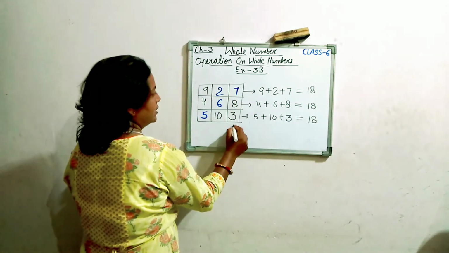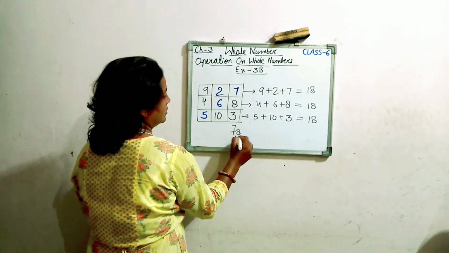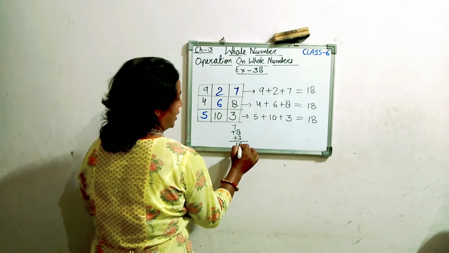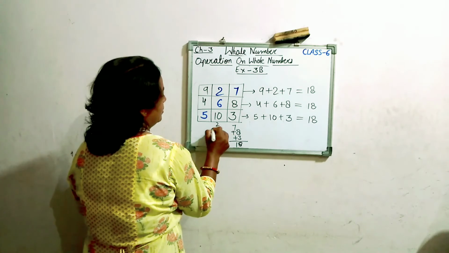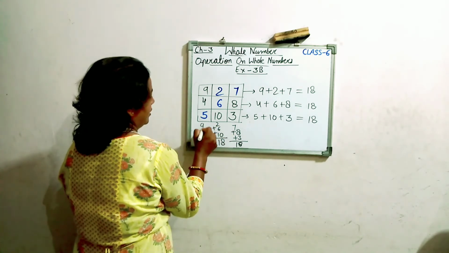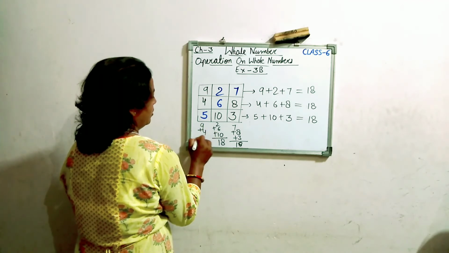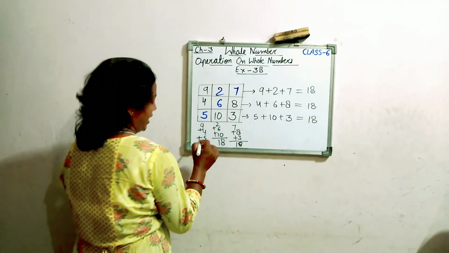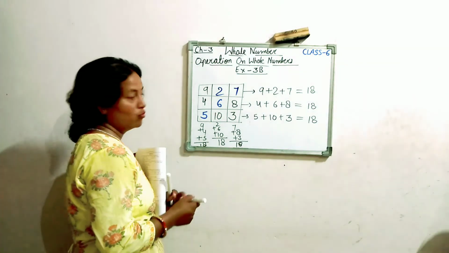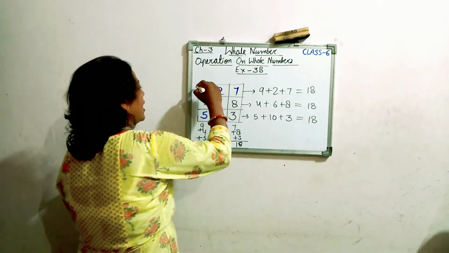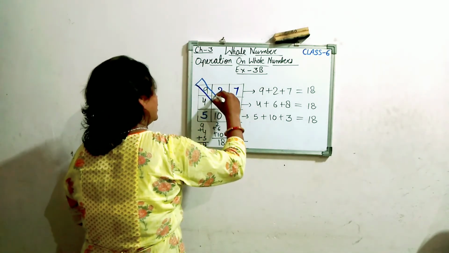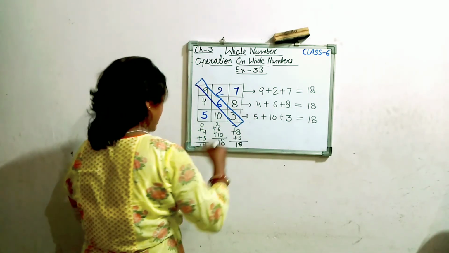Now column wise: 7 plus 8 plus 3, that is also 18. 2 plus 6 plus 10, 18. 9 plus 4 plus 5, that is also 18. One very important thing, diagonal wise. I am making this line here. Look very carefully, this is called diagonal.